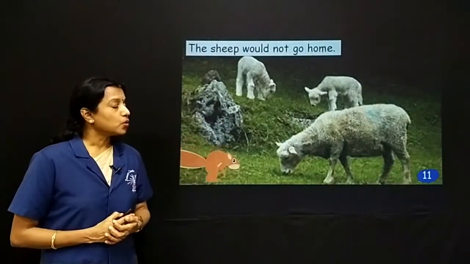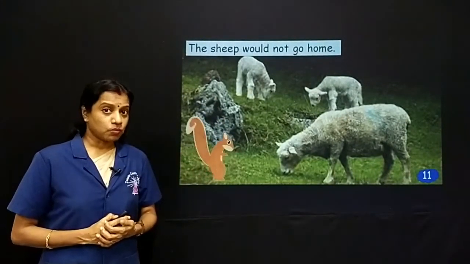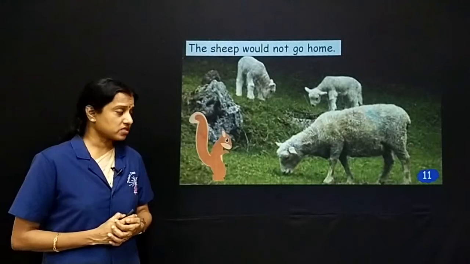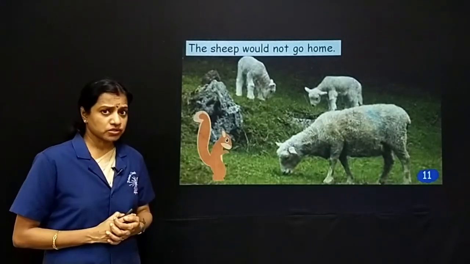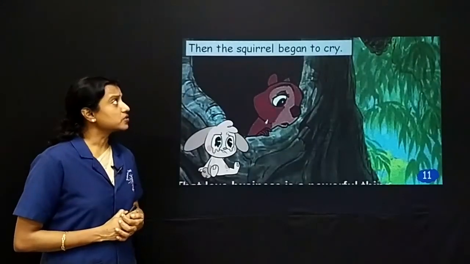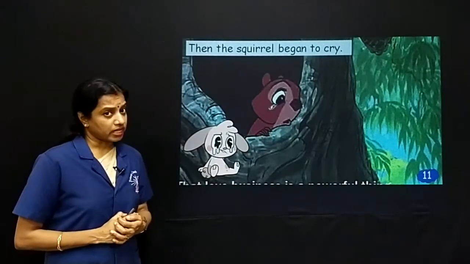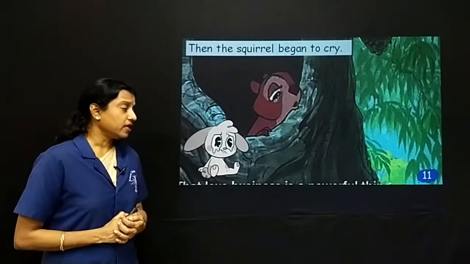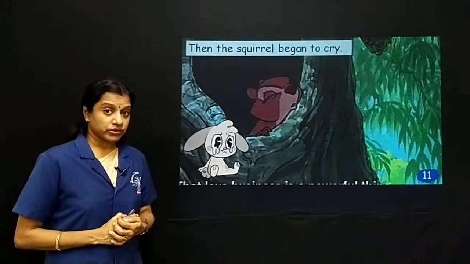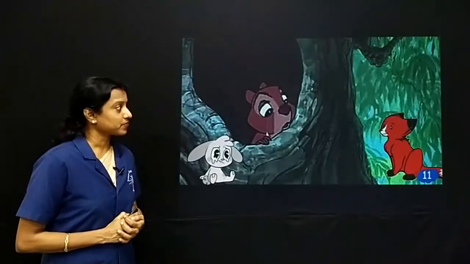The sheep would not go home. The sheep does not want to go home but wants to eat grass. Then the squirrel began to cry. Now who's crying here? Even the squirrel began to cry. So you can see the rabbit and the squirrel, both the animals are crying.